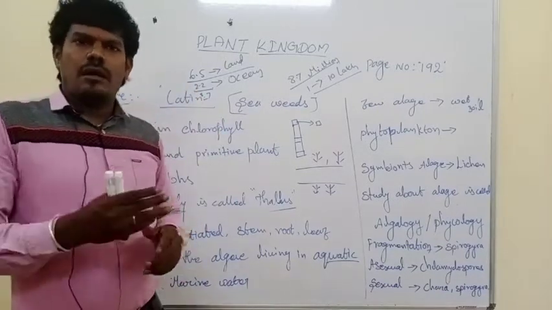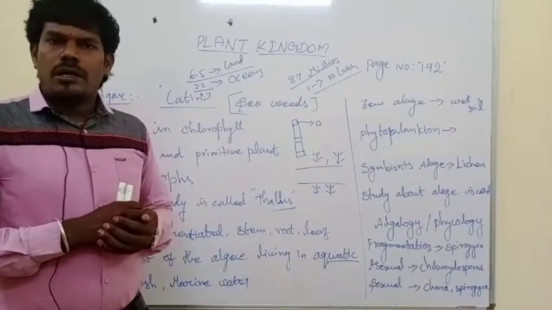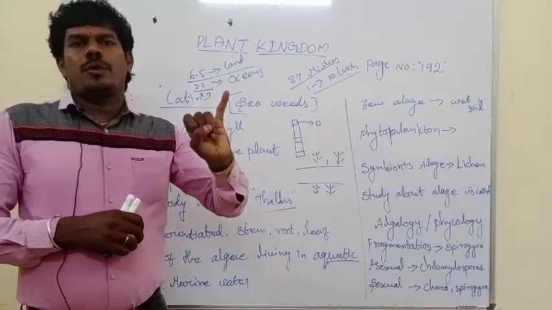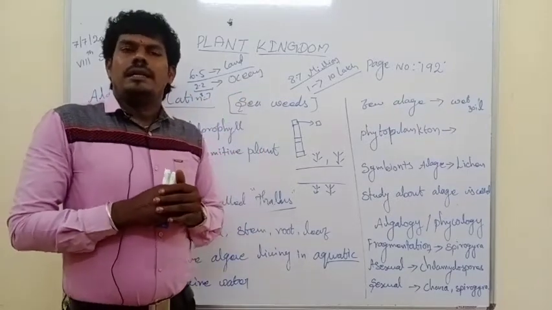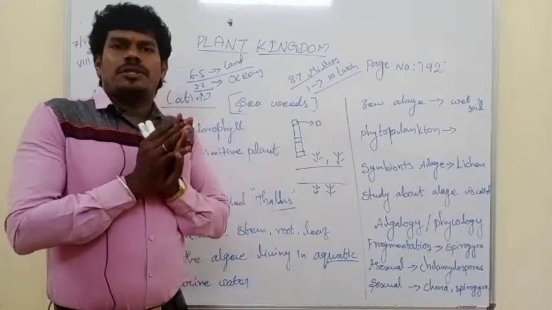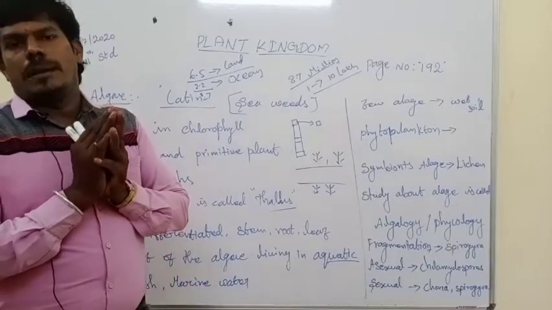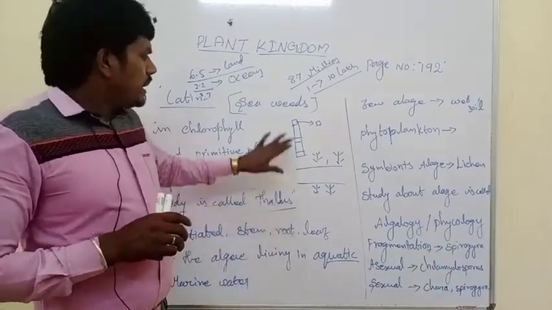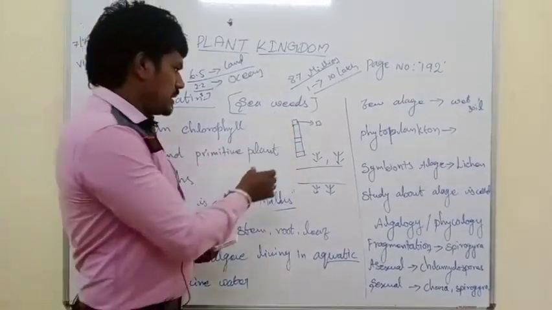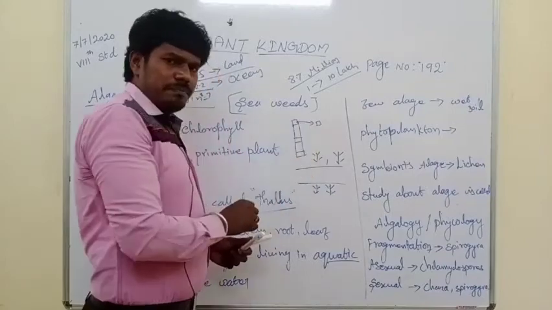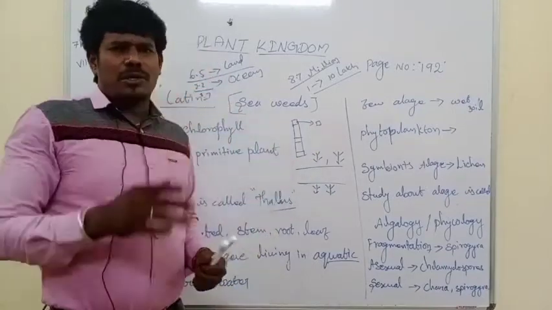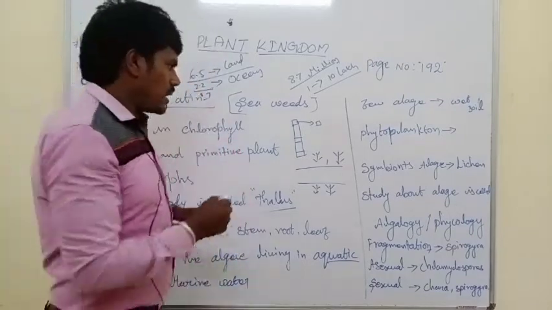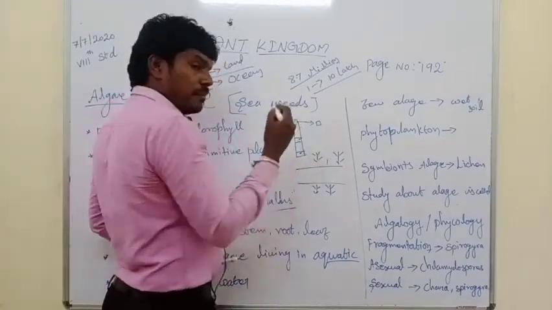First one, vegetative reproduction, depends on the morphological structure of the body, which is not differentiated into parts. Just imagine this is a plant body. Any part of the body, the top, middle or bottom of the organism,